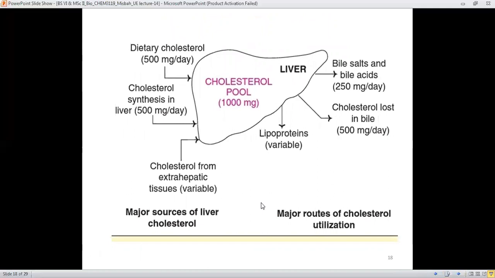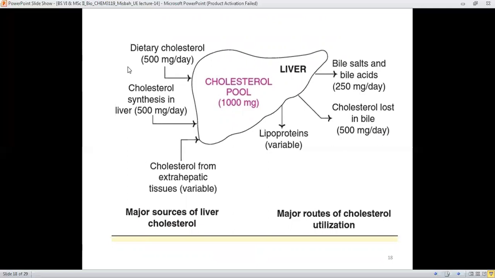This picture shows how the major sources of liver cholesterol are dependent on the major routes of cholesterol utilization. In the liver, which is the cholesterol pool, 1000 milligram is present, and from diet you take 500 milligram of cholesterol per day.